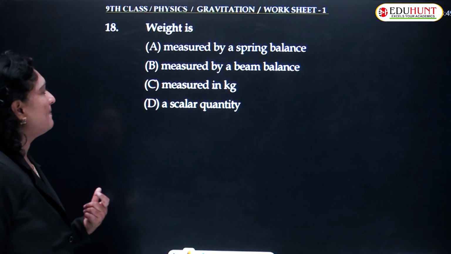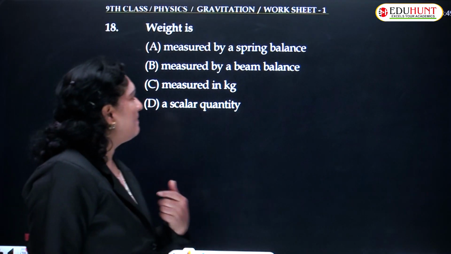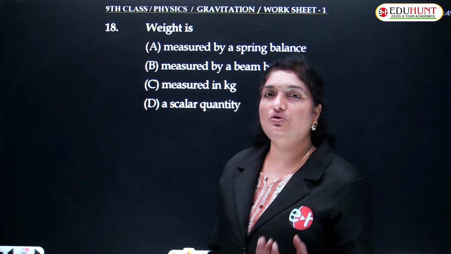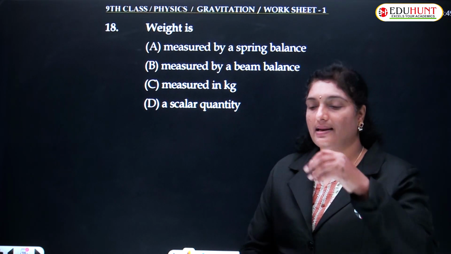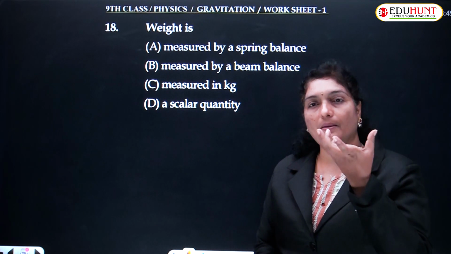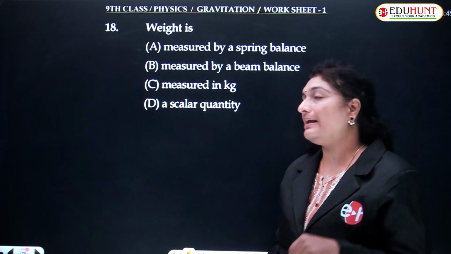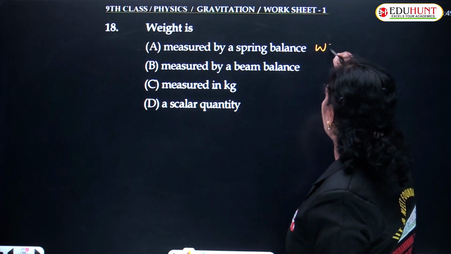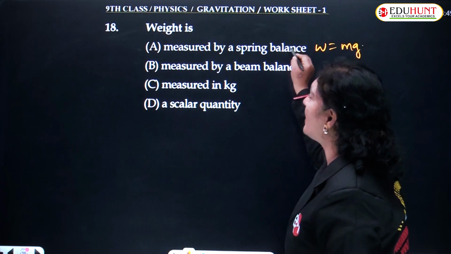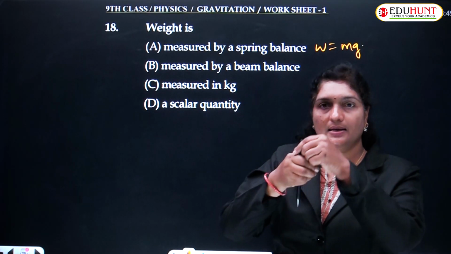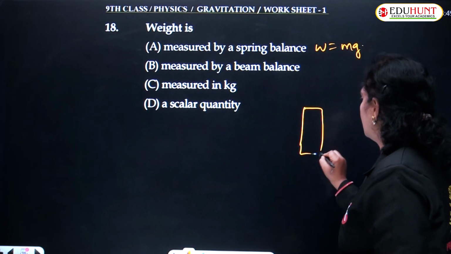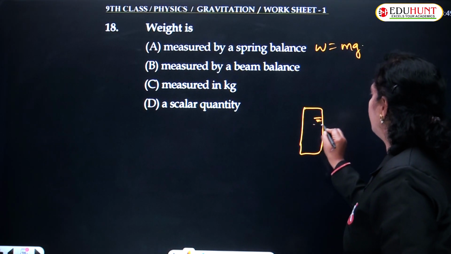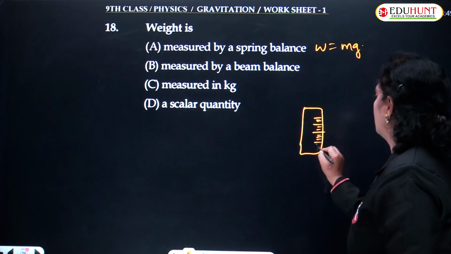Weight is measured in or by. So we know that in order to measure weight, we need a spring balance. Spring balance gives W equal to mg. A spring balance is hung in this pattern, and the readings are given.